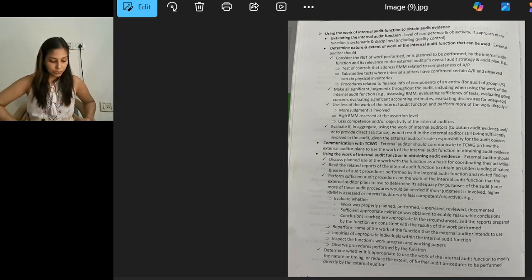Communication with the TCWG. The external auditor should communicate to TCWG how the external auditor plans to use the work of the internal audit function to obtain the audit evidence. Using the work of the internal audit function in obtaining the audit evidence, external auditors should discuss the planned use of the work with the function as the basis for coordinating their activities, read the related reports of the internal audit